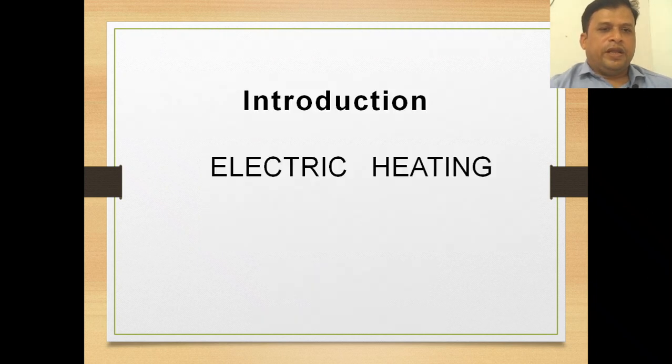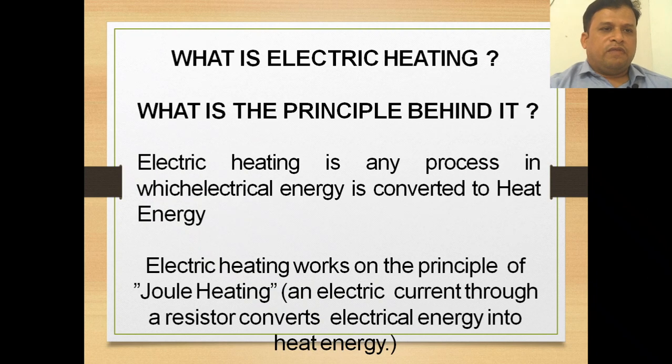First of all, what is electric heating? Electric heating is any process in which electrical energy is converted to heat energy. Electric heating works on the principle of Joule heating.